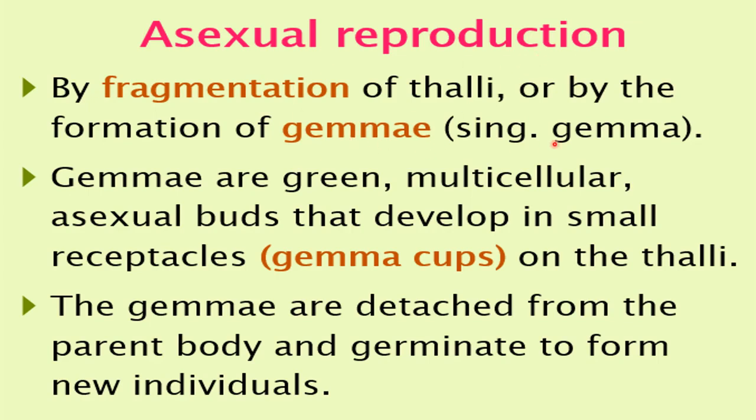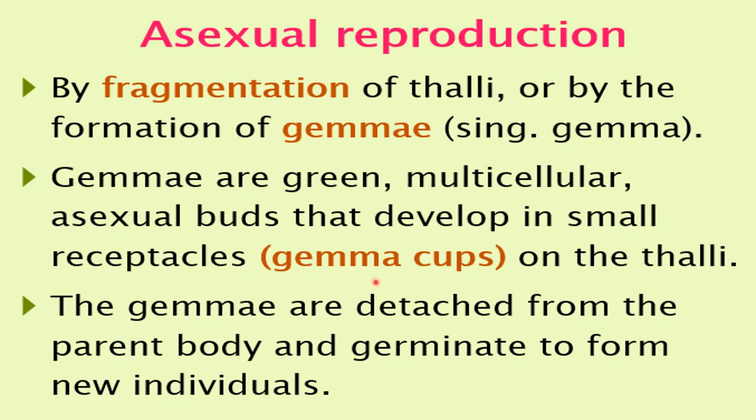Now what are these gemmae? Gemmae are green and multicellular, meaning green in color and made up of more than one cell, and these are asexual buds because they help in asexual reproduction. They develop in small receptacles, and these receptacles are called gemma cups.